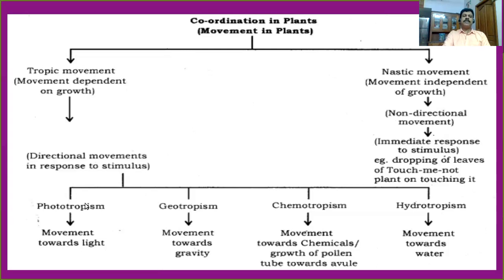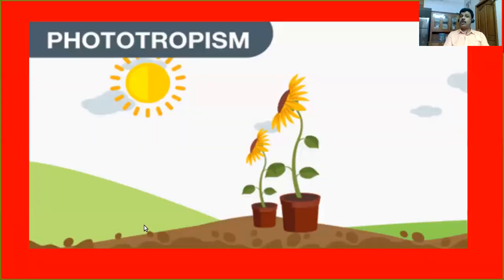Now we have to discuss in detail different types of tropic movements. First of all, phototropism. What is phototropism? The movement of a plant part in response to the stimulus of light. Is it clear? The movement of a plant part in response to the stimulus of light is called phototropism.